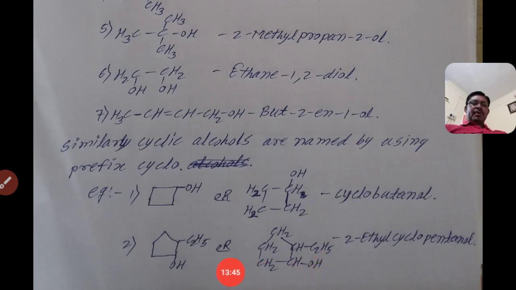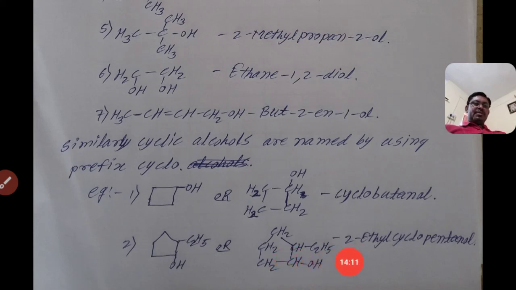Give the numbering starting from the carbon at which the hydroxyl group is attached. See here, the hydroxyl group is attached to that carbon atom. It is first carbon, second, third, fourth, fifth. That means 1, 2, 3, 4 and 5 carbon atoms. At the first carbon atom there is a hydroxyl group. At the second carbon atom there is a branch, that is ethyl.